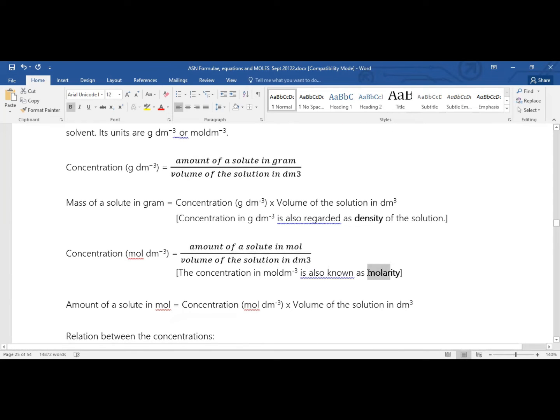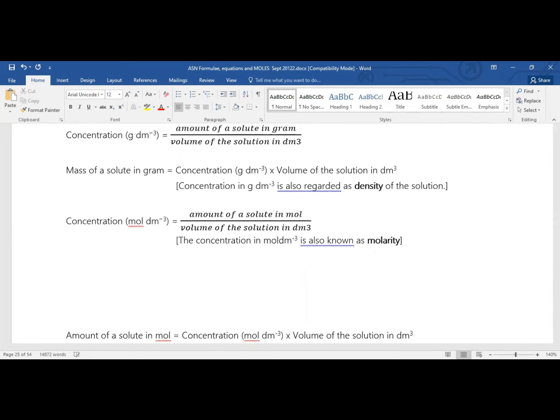Sometimes this is called molarity. এই টার্মটা এখন ইউজ হয় না, আমরা যখন পড়াশোনা করছিলাম তখন molarity কথাটা ইউজ হয়েছিল। Now look at the interconversion. একটা থেকে আরেকটা কনভার্ট করছি। Concentration in mole per dm cube. Concentration in volume of the solution in dm cube. আমরা যদি এটাকে ক্রস মাল্টিপ্লাই করি তাহলে কি পাই? এখানে যদি ক্রস মাল্টিপ্লাই করি, so what do you get? Amount of solute.